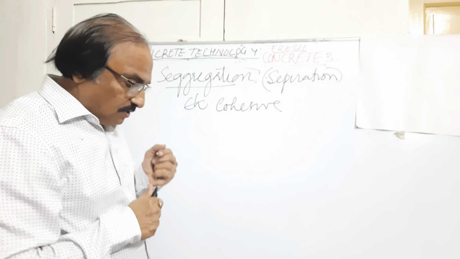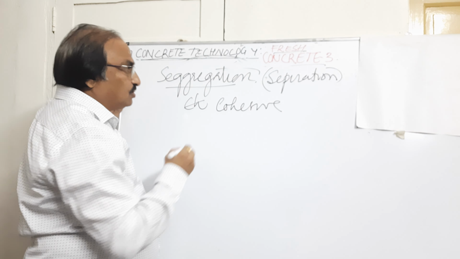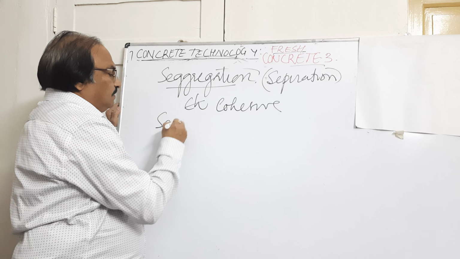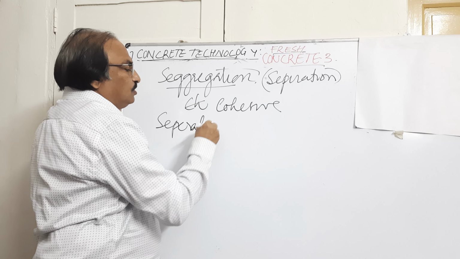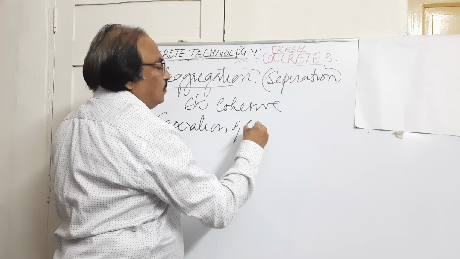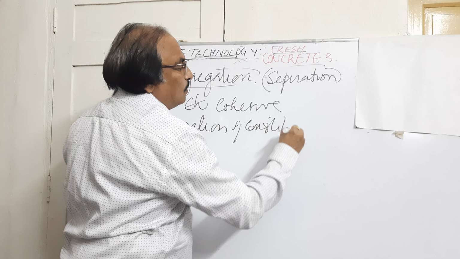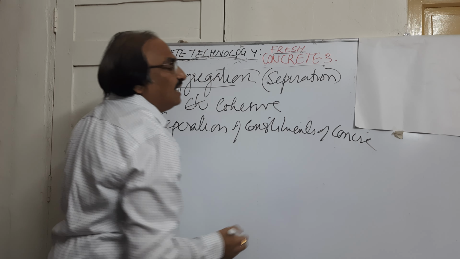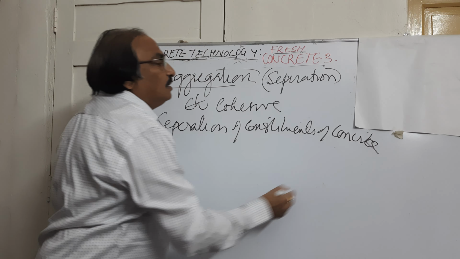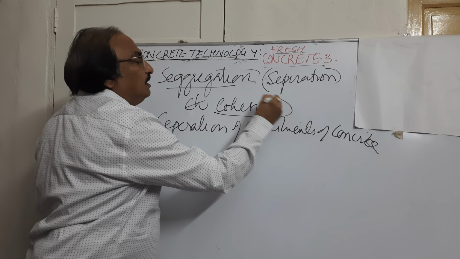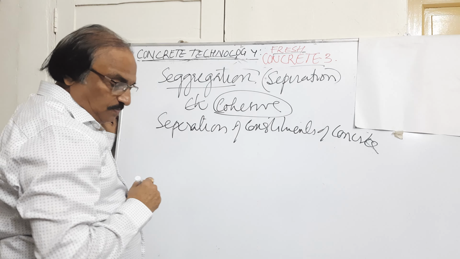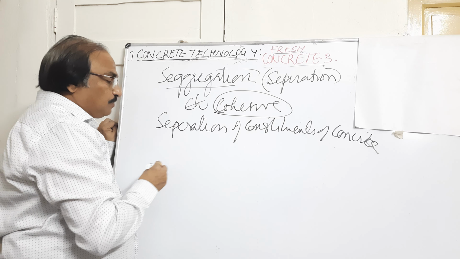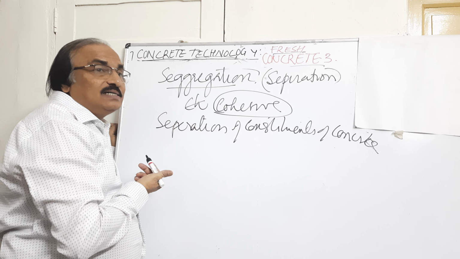So there should not be separation of the constituents of concrete, that is cement, sand and aggregate. The purpose is that it should be cohesive. This is possible when we use the ingredients correctly.